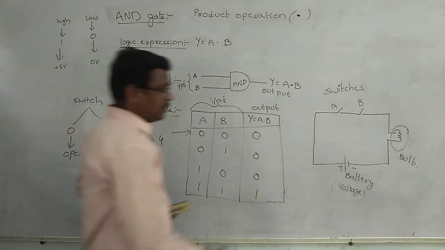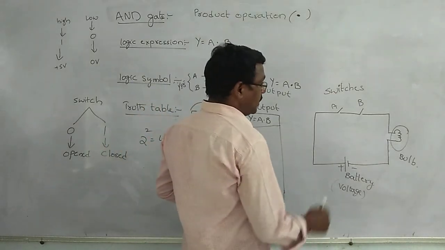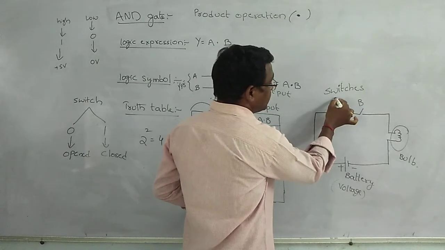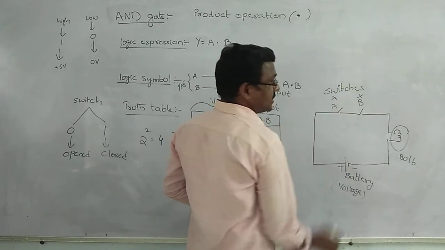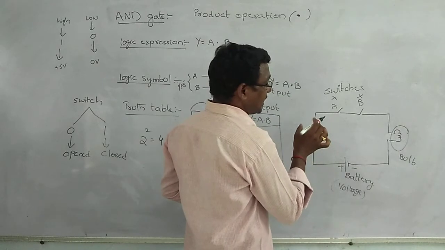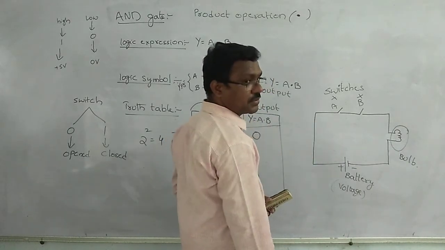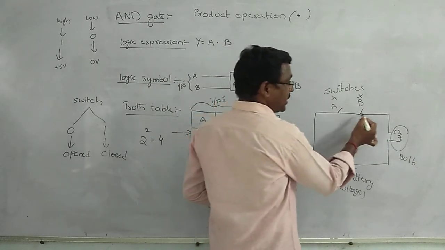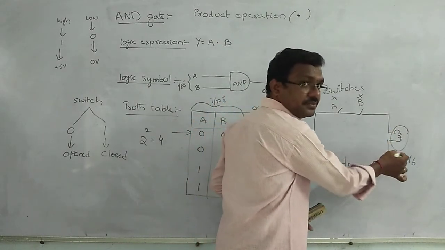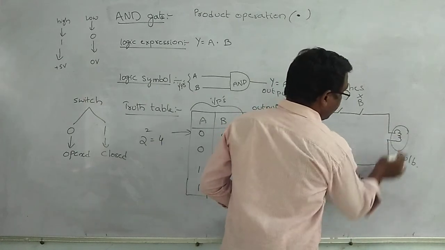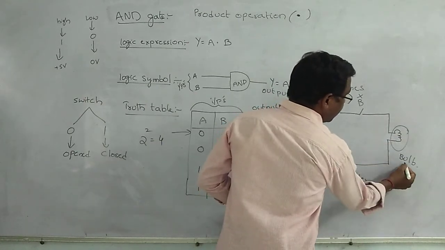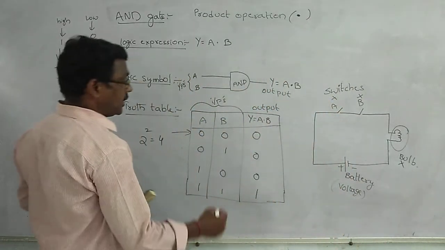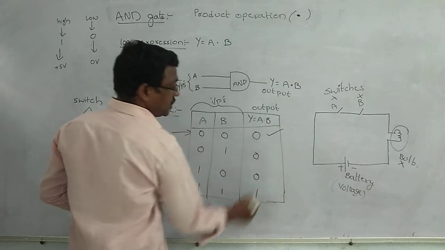If we apply the voltage, in those switches the current does not flow. The current does not reach the bulb. At that time, the bulb is in off state. The bulb does not glow. It can be represented by 0.